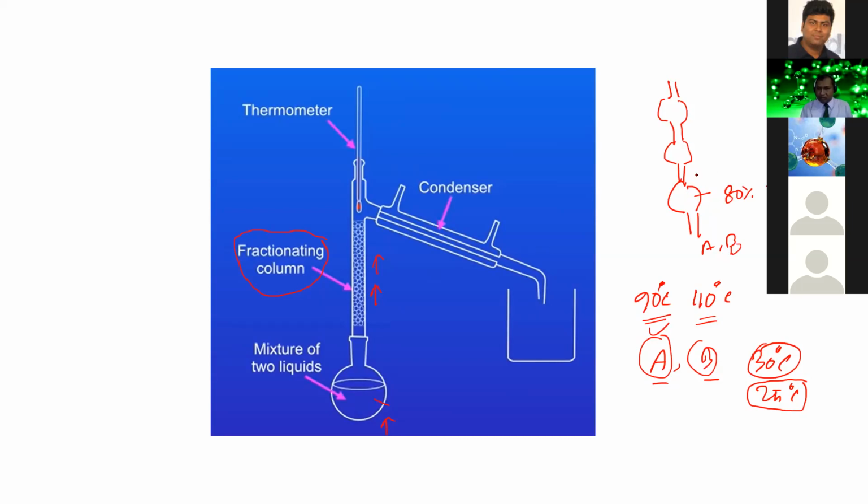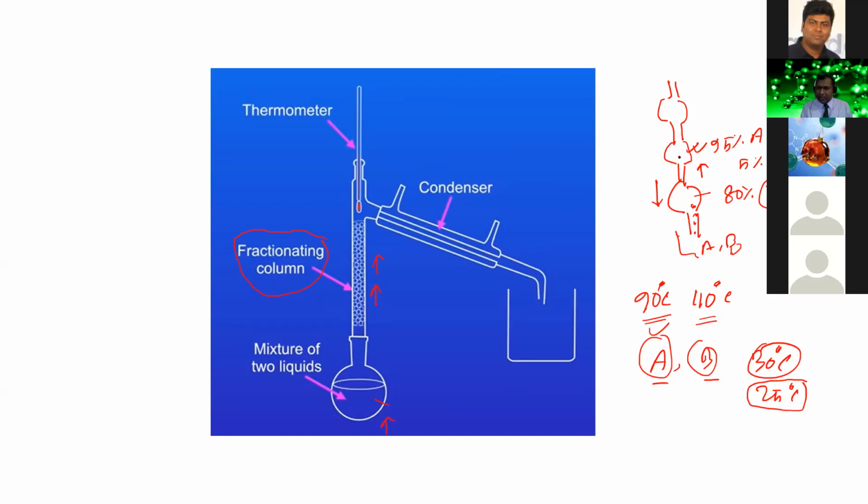Again, all the A will move forward and come here, but B, which has the higher boiling point, will condense and come back, because the condenser makes it liquid and it will again come back into the mixture. So finally, here you see 95% A and maybe 5% B will be present.